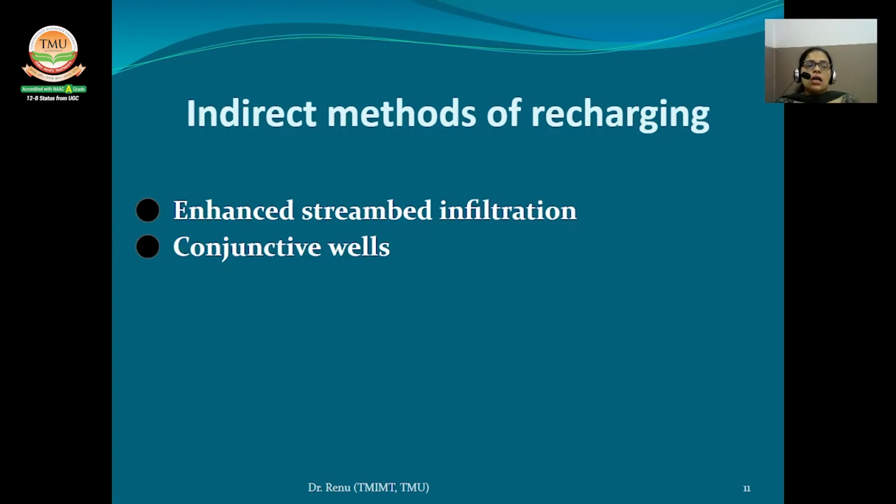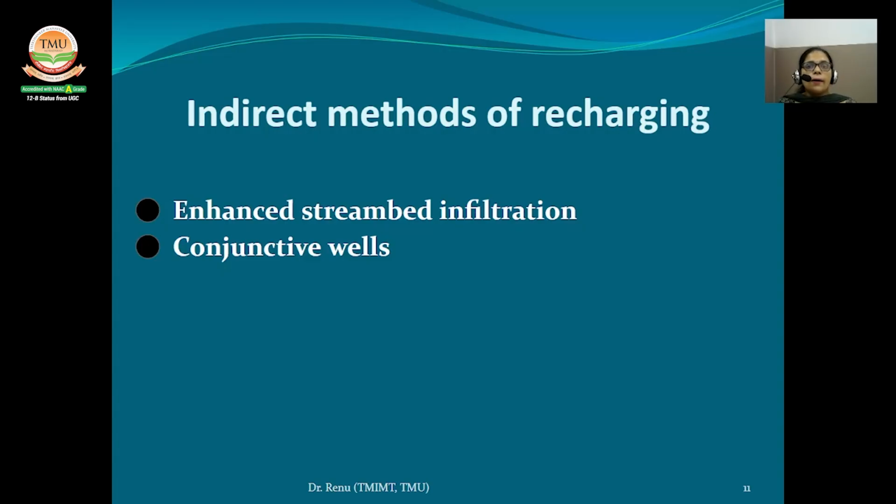Next one is conjunctive wells. A conjunctive well is one that is screened in both a shallow unconfined aquifer and a deeper confined aquifer, where pumping from the deeper aquifer lowers the surface below the shallow water table, and the water from the shallow aquifer drains directly into the deeper aquifer.